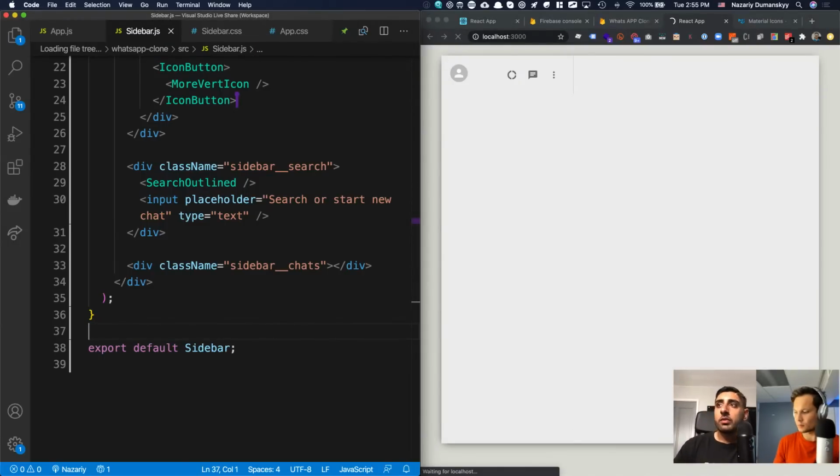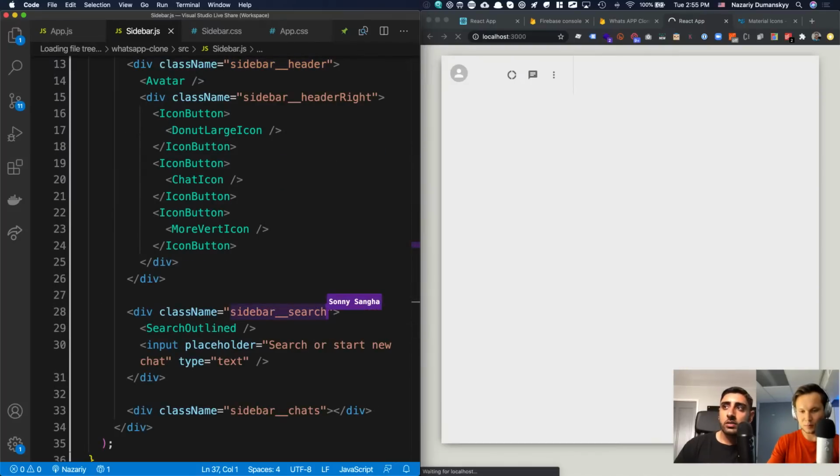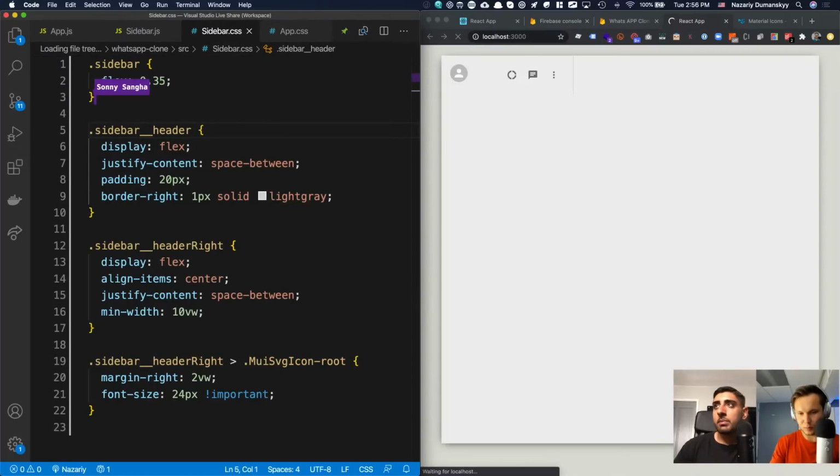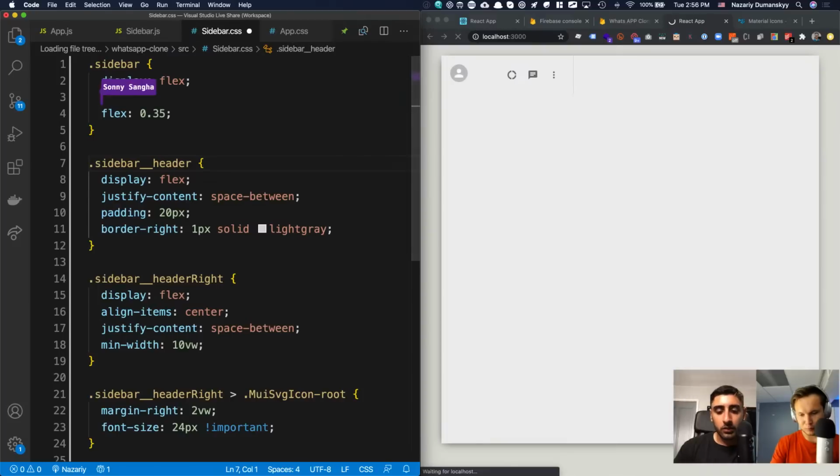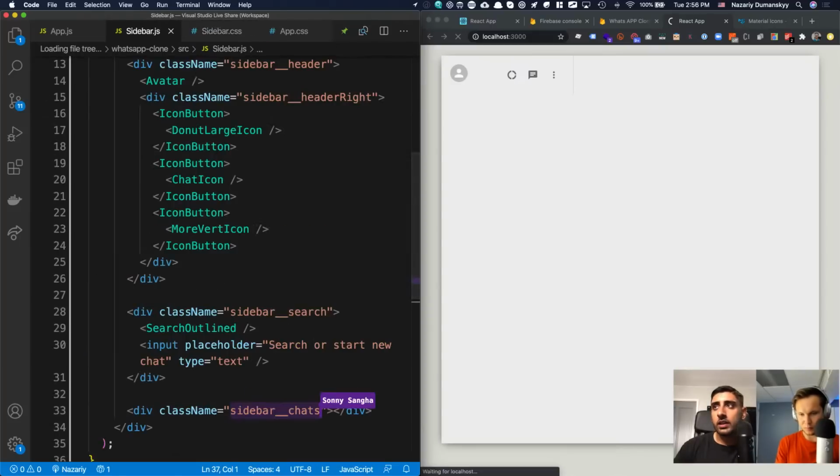So we have all three of these children: the sidebar header, sidebar search, and sidebar chats, right? I'm going to go ahead and go to sidebar, and I'm going to make this display flex. But I really don't want this to be in a row because it doesn't make sense. Then my sidebar would be in a row along the top. I want to do flex direction column like this. And that should go ahead and fix that for us.